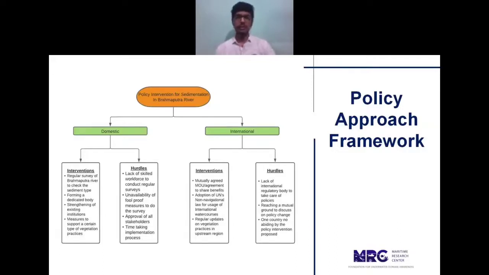The hurdles that we can face in implementing the interventions on the international front are that the lack of an international regulatory body which will take care of the implementation of these interventions is one hurdle. Then also, reaching a mutual ground to discuss any of the proposed policy changes can become a hurdle in implementing these policy interventions at the international level. Next slide.